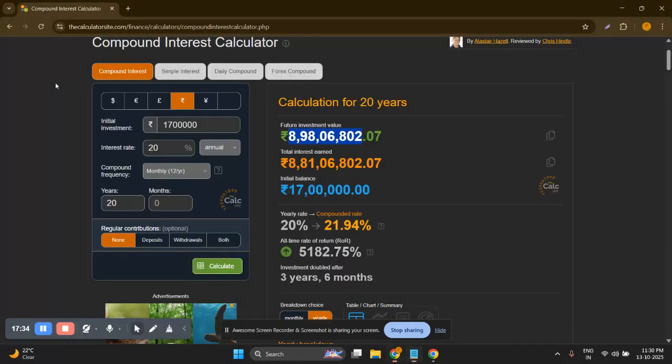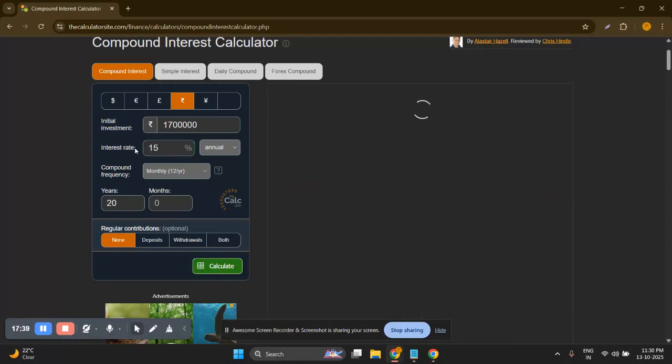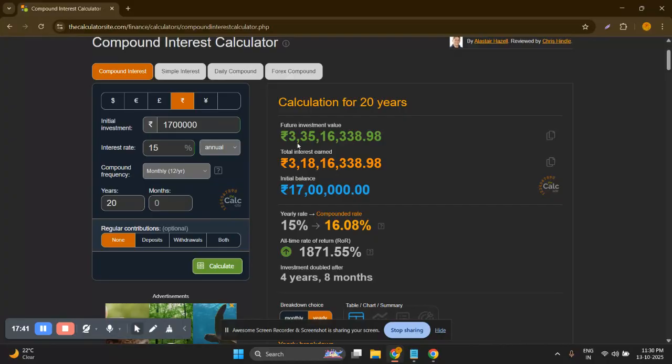But if I invest the same amount at a 15% annual return, which is more practical, I'll secure only 3 crore 35 lakh rupees. So I have to invest more, maybe 25 lakh rupees. For 25 lakh rupees, I'll still gain only 5 crore rupees.